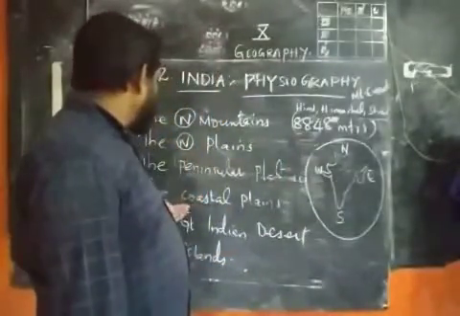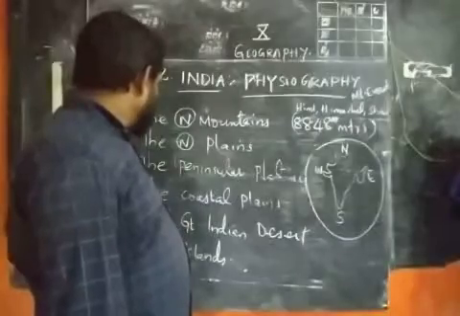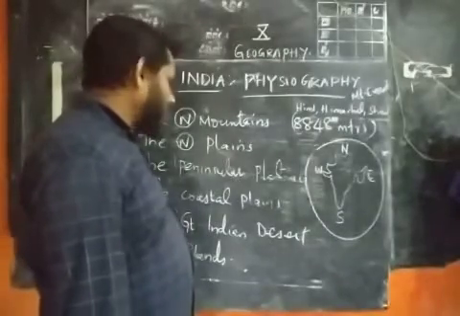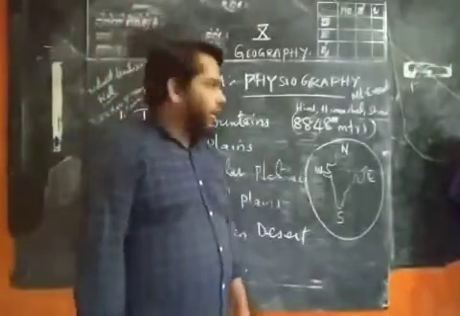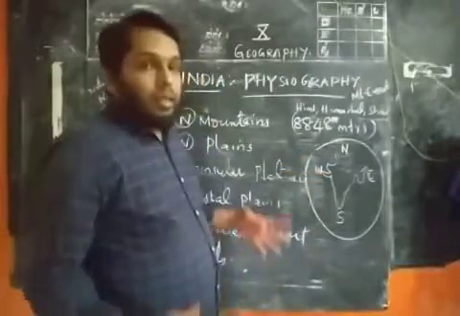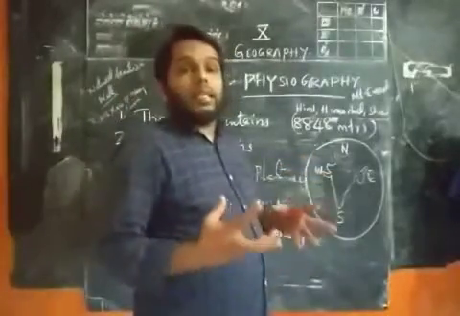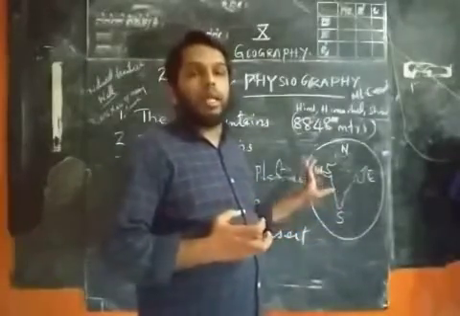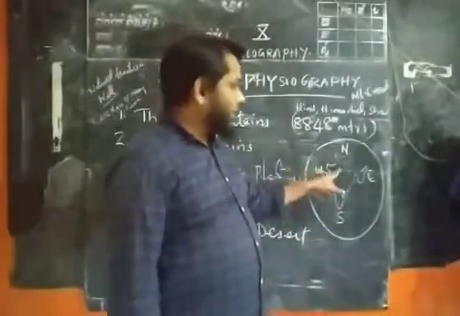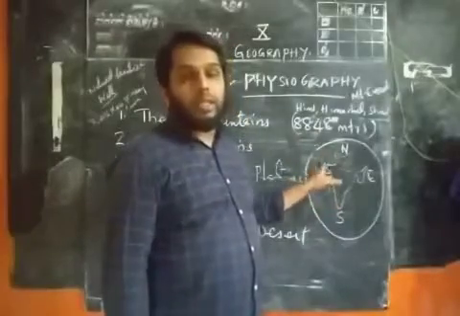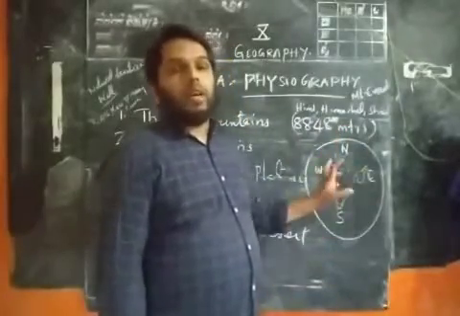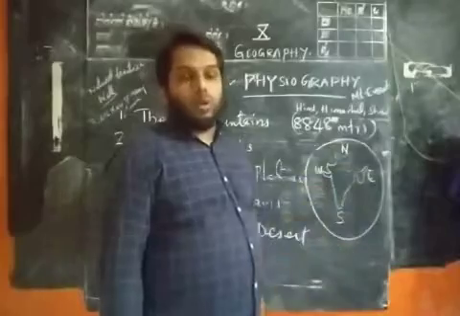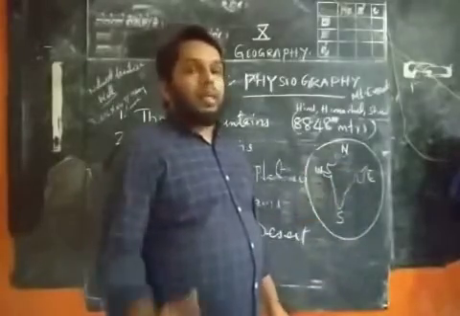The fifth one is the Indian desert. You know that the Sahara desert is the biggest desert in the world, whereas in India, in the western part, including majority part of Rajasthan and some part of Haryana and Gujarat, we can see the Thar desert.